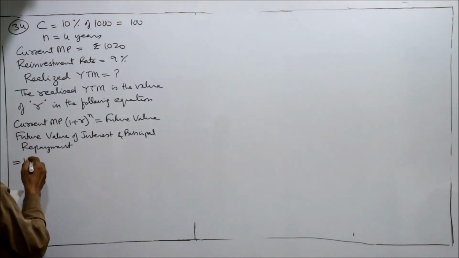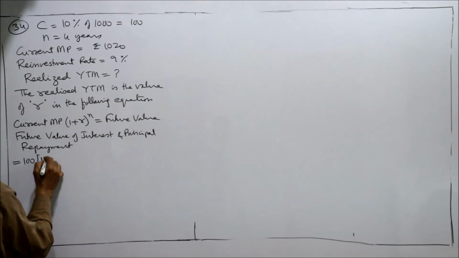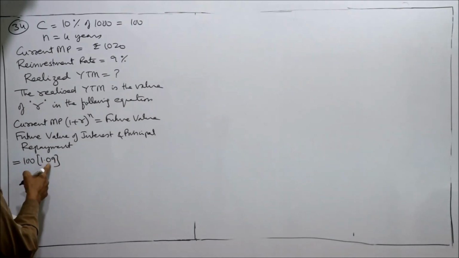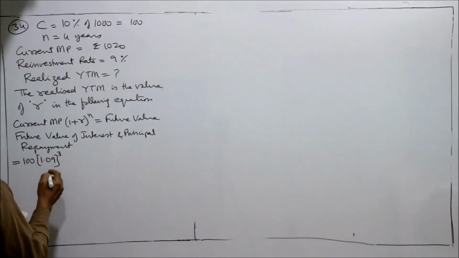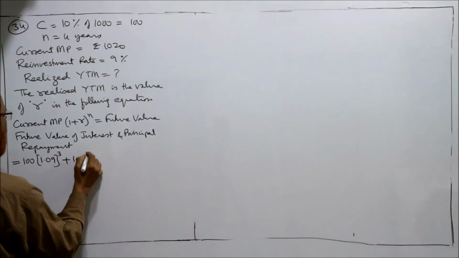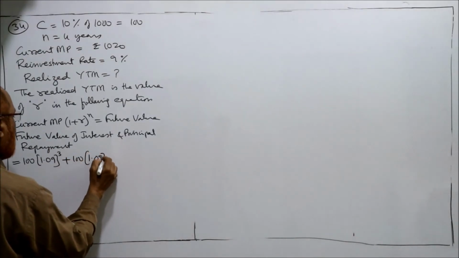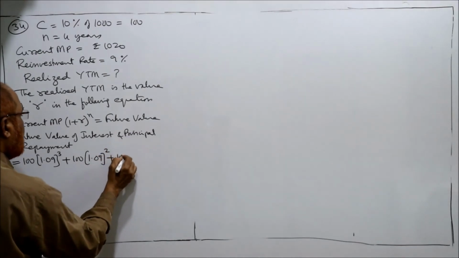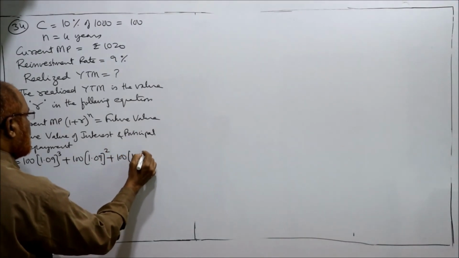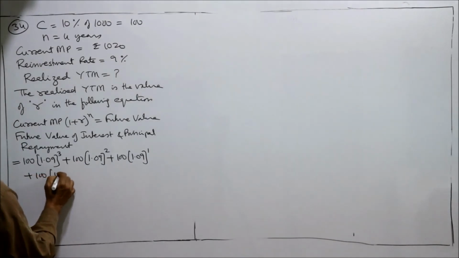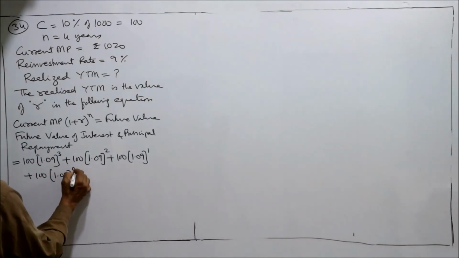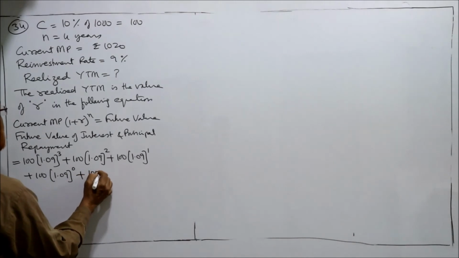Coupon interest is 100 rupees. 1.09, the reinvestment rate is 9%. 4 years is the life. So we'll begin with 3. 100 into 1.09 to the power of 3, 100 into 1.09 to the power of 2, 100 into 1.09 to the power of 1 plus 100 into 1.09 to the power of 0 plus 1000.